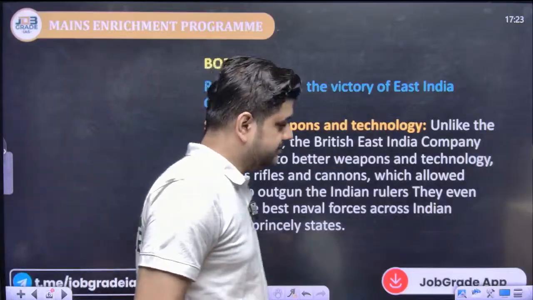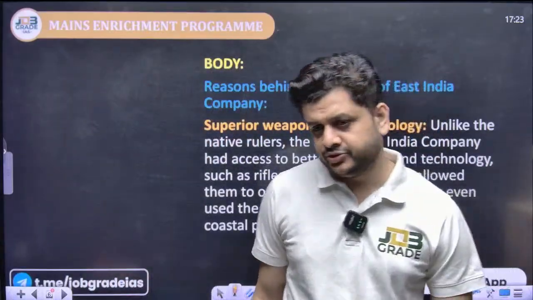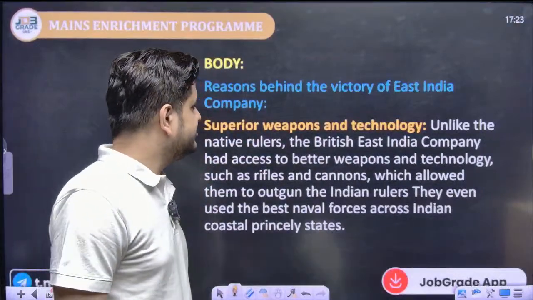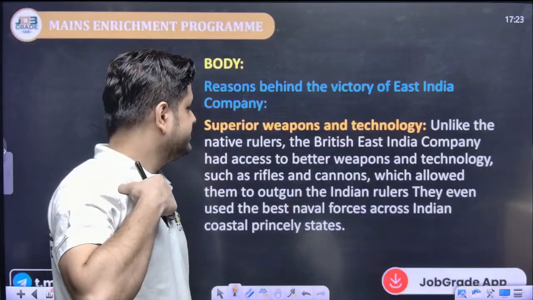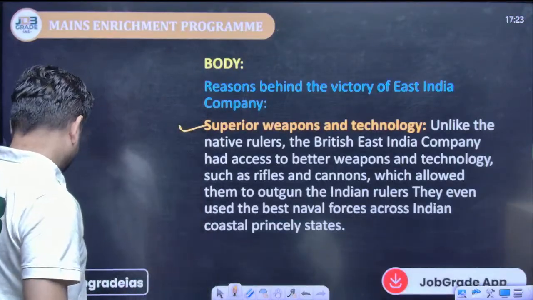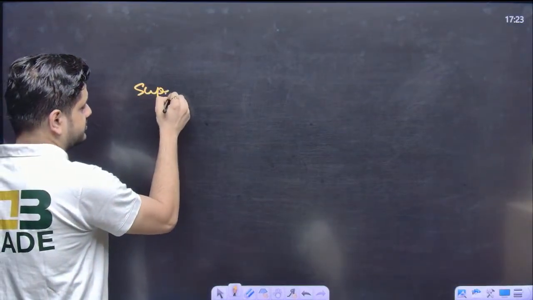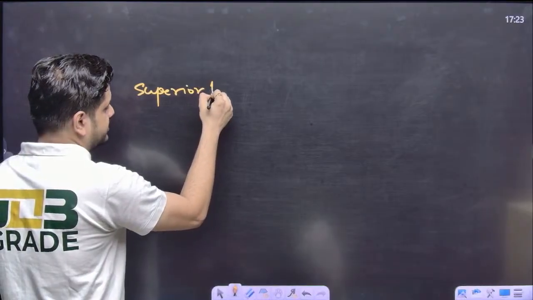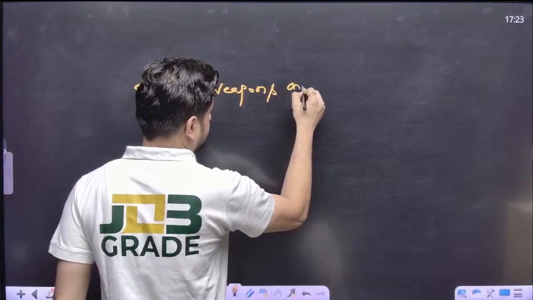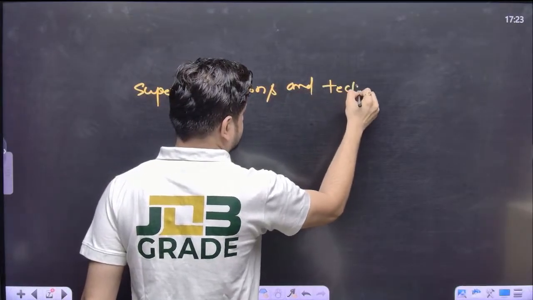Next is the body portion. The main heading is reasons behind the victory of the East India Company. The first reason is superior weapons and technology.